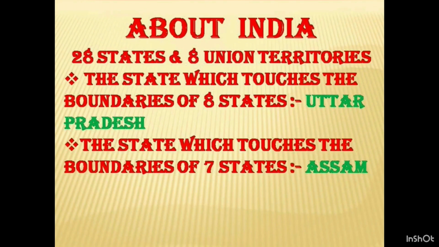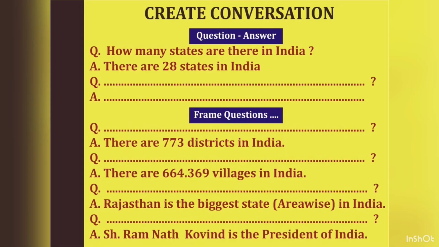So, students, you must note all the important points in your permanent register. Just after the completion of the topic, so many questions can be discussed related to the topic. How many states are there in India? Students will reply, there are 28 states in India. And so many other questions and answers can be discussed. Later on, we can discuss some of the questions and answers which are related to the topic but not read out by the speaker. This will definitely improve so many skills among all.